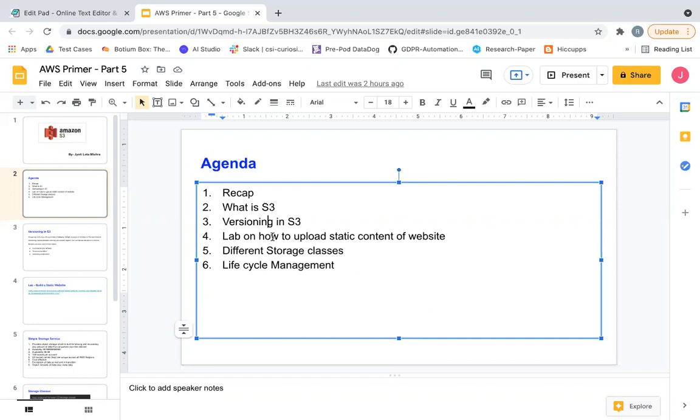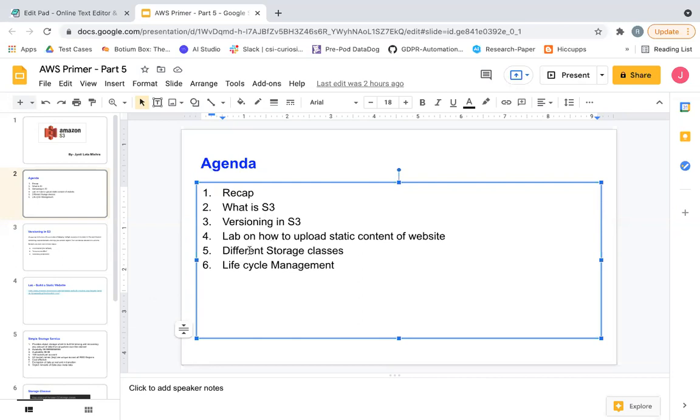Then we did a lab on how to upload static content. For that, we followed the steps given by Amazon itself, and we saw it's a very simple step. You create a bucket, enable an option to host static content, then copy the file from your local machine to Amazon. All this I was able to do through the Amazon CLI, which I didn't set up. It was already set up in the AWS Cloud9 IDE. But going forward, we'll do that also, like how we can access Amazon services from your local machine, from your terminal.